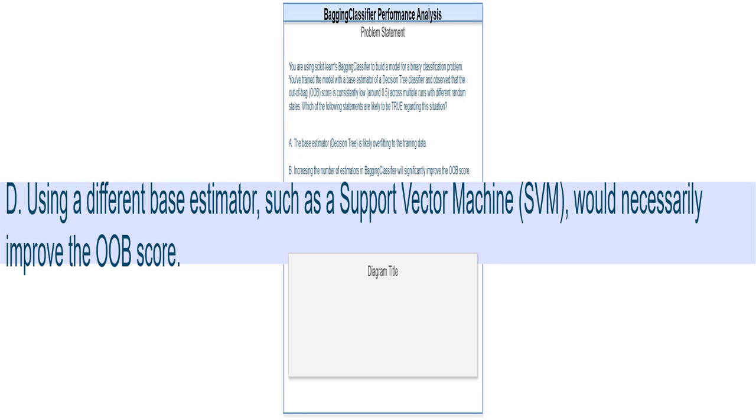This says that switching to a different type of model, like an SVM, is guaranteed to improve performance. While an SVM might be better suited in some cases, it's not a sure thing. The problem could still stem from poor data quality. I wouldn't bet on this one.